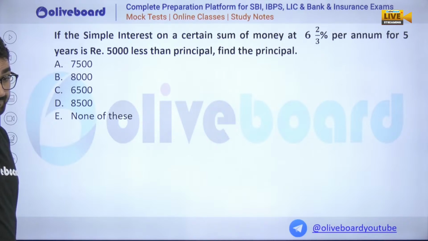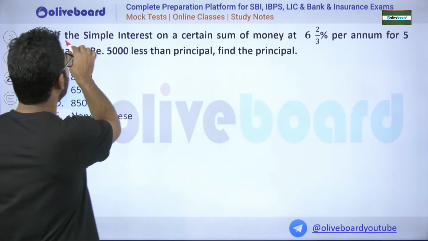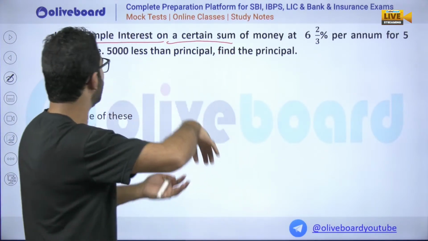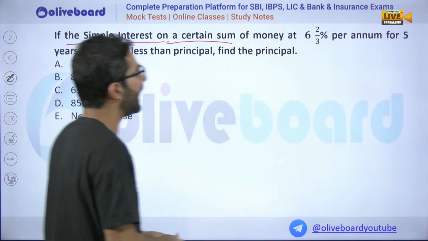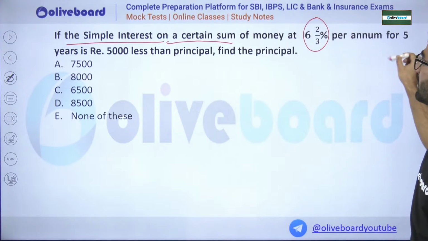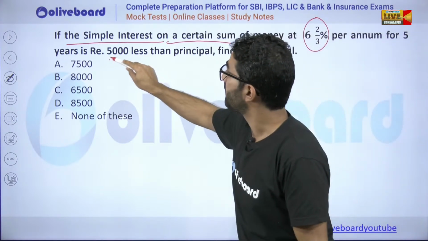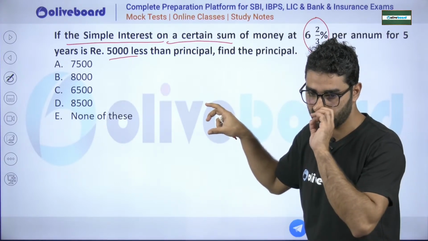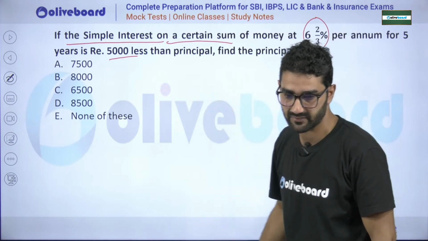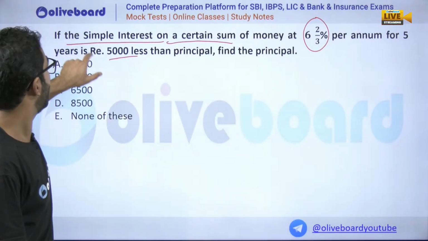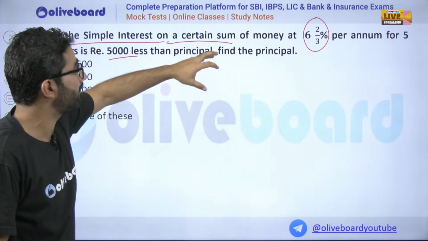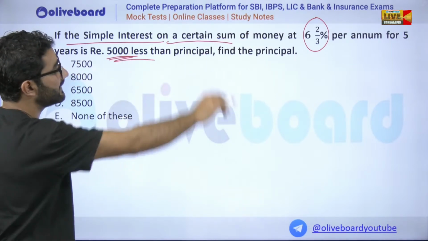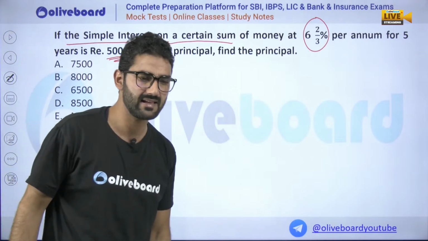Going for this question. In simple interest, if the simple interest on a certain sum of money at this much rate per annum for 5 years is 5,000 less than the principal. Anirudh has given me 7500, yes my dear, Harpreet says A. So everyone is interested in this. Now the question is that the simple interest on a certain sum of money at this rate per annum for 5 years is 5,000 less than the principal.